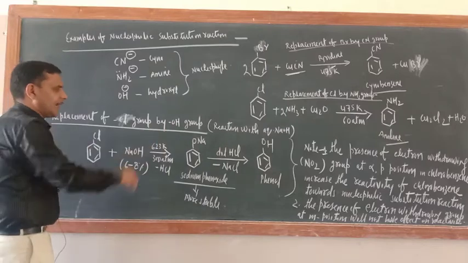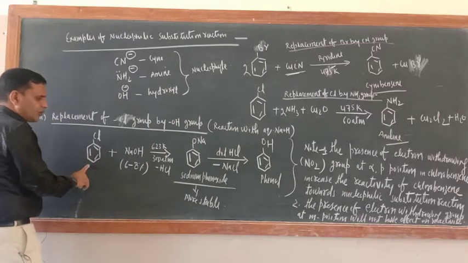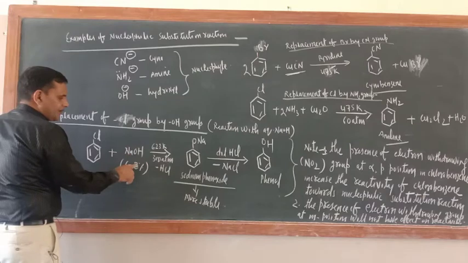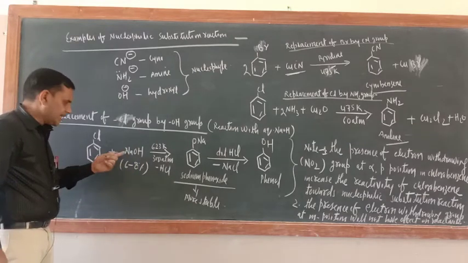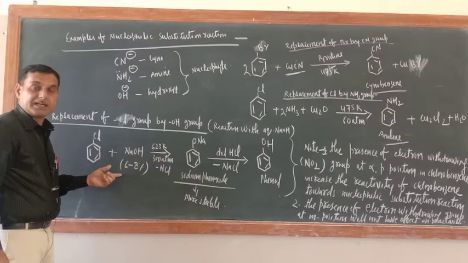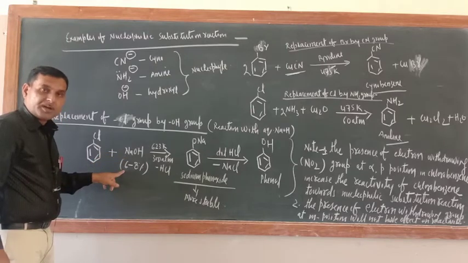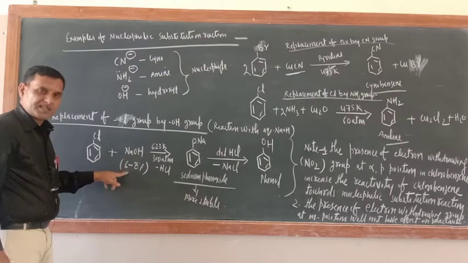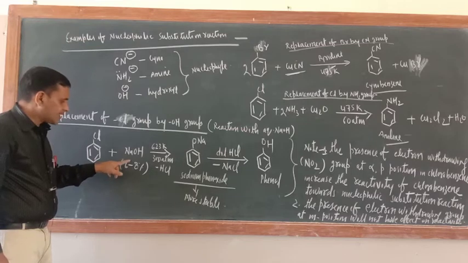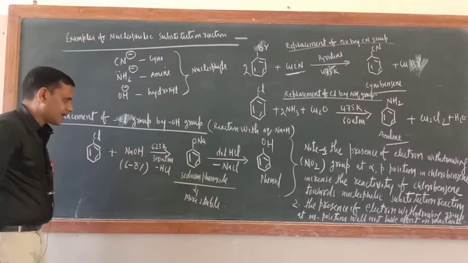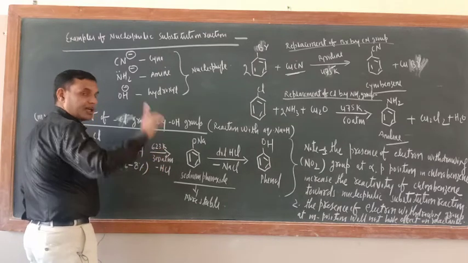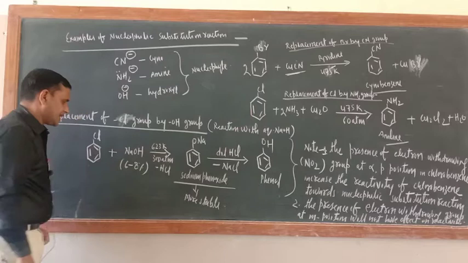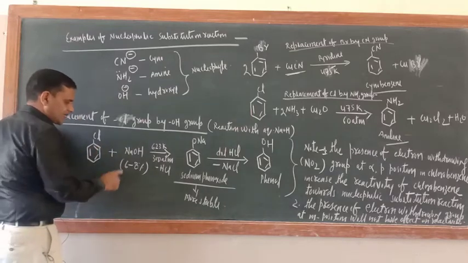Reaction with aqueous NaOH. Just see, this is chlorobenzene. 6 to 8%, what is the meaning of this? Only 6 to 8% NaOH is present in the solution, which means near about 92 to 94% water is there. Now that much temperature is required, 623 Kelvin and 300 atm pressure. So this is an aqueous solution.